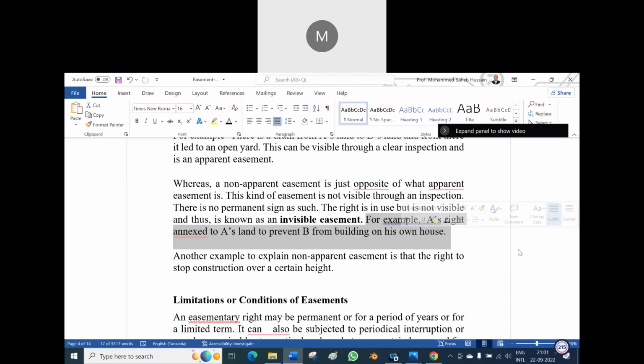Why? Because the aeration, the light, and the air will be stopped. So that is an invisible easement. Another example to explain a non-apparent easement is the right to stop construction over a certain height. See, you cannot make a multi-story building. Okay, you can make a three-story building. When you make a three-story building, there is no hindrance to the light and no hindrance to the air either. But if you construct more than that, yes.